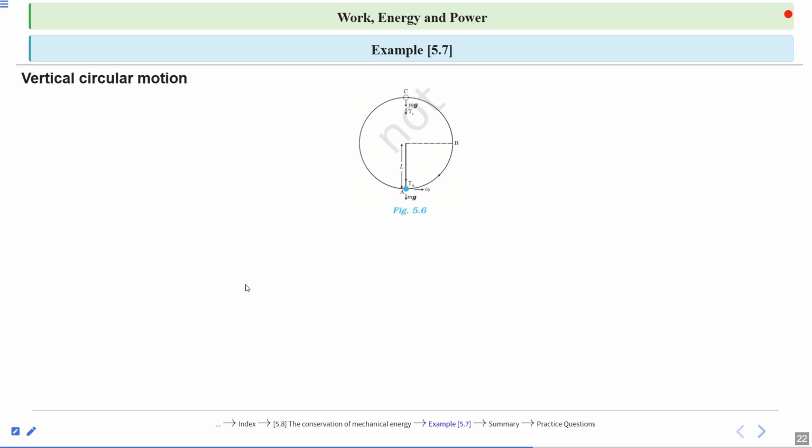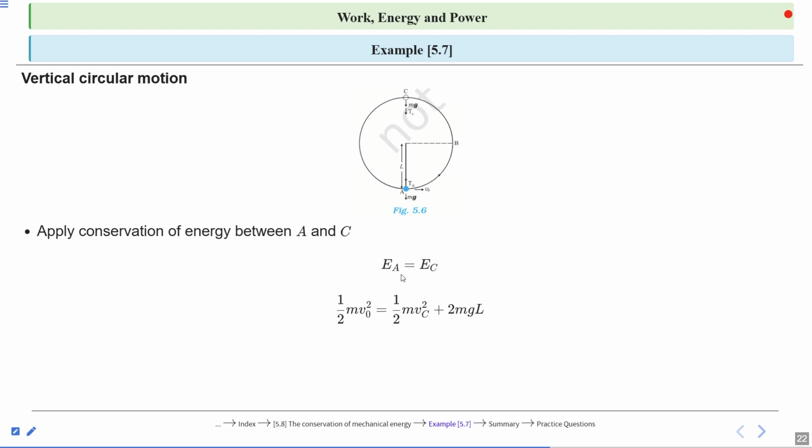Now, apply conservation of energy between 2 points. The first point is A, the second one is C. So the energy at point A is E_A and the energy at point C is E_C. According to conservation of energy, energy can neither be created nor destroyed, only transformed from one form to another. So E_A is equal to E_C. So half m v naught square is equal to half m v_c square plus 2mgL.